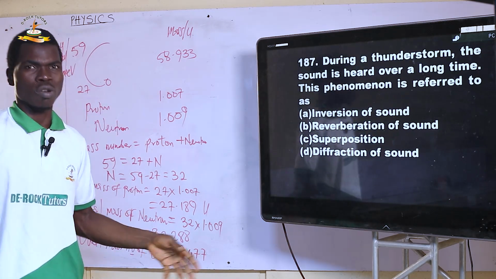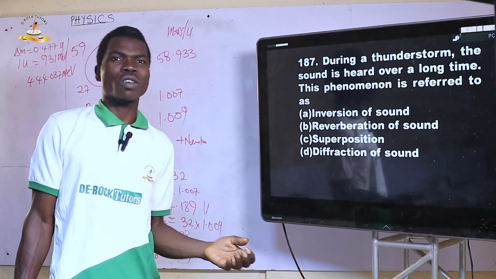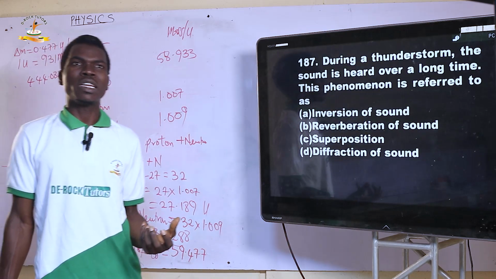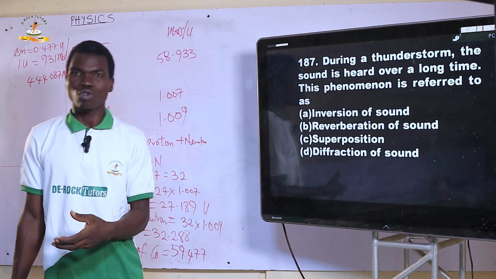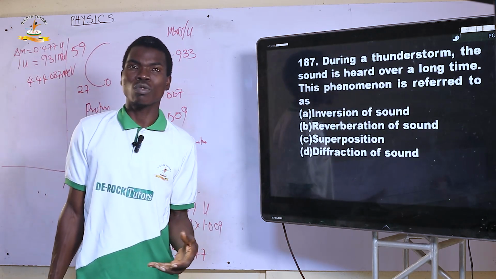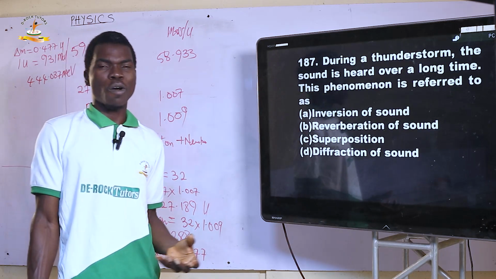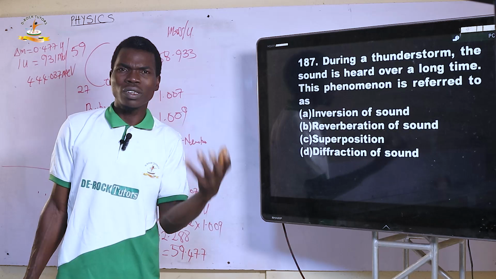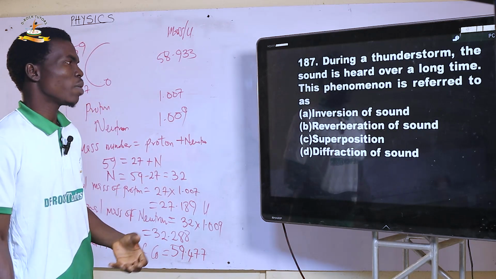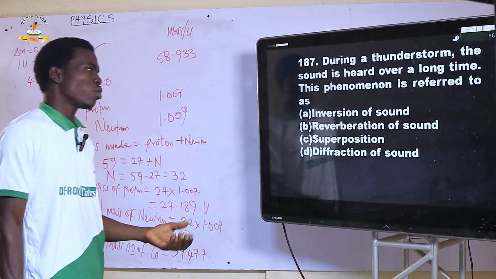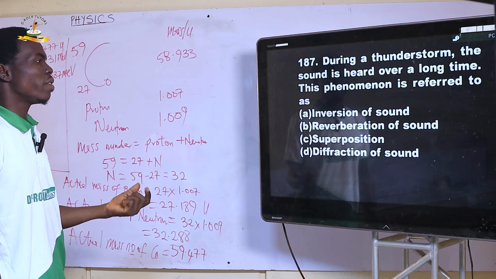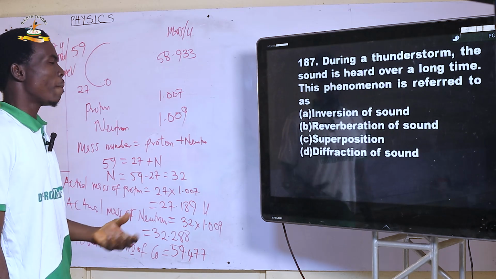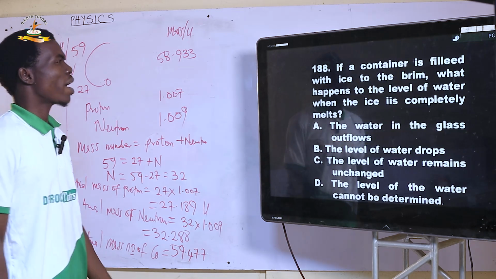Reverberation is also known as multiple echo, because each of the cliffs or barriers that the sound meets reflects it in form of multiple echo. That's why you hear it sounding over a long period of time before it finally comes to a stop. So the right option there is reverberation of sound, B.